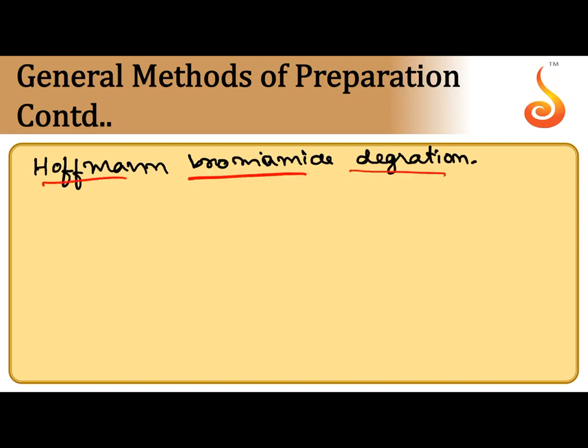Hoffmann bromamide degradation. Amide to amine, but degradation, one carbon less.